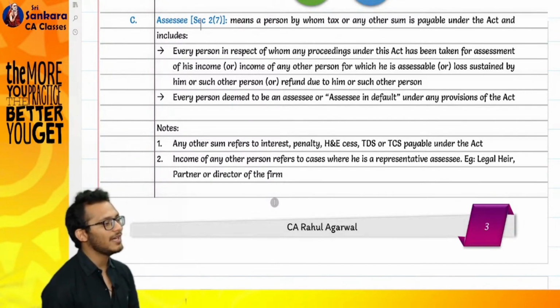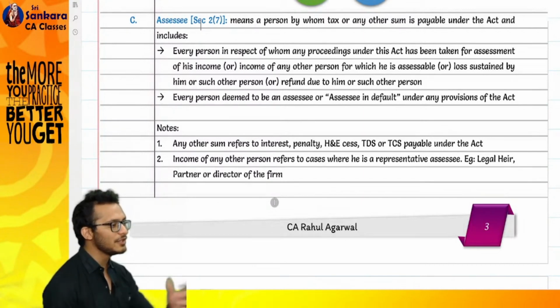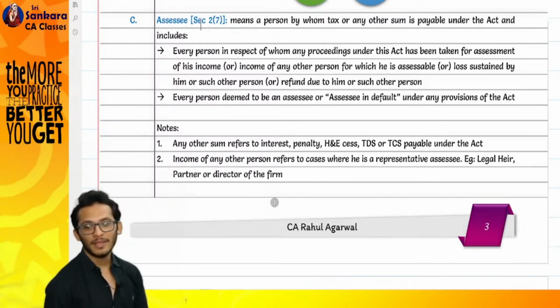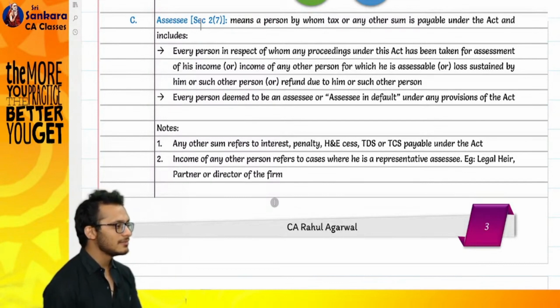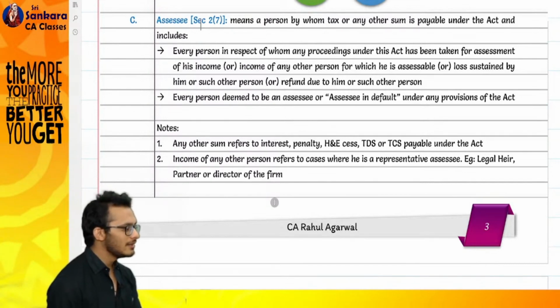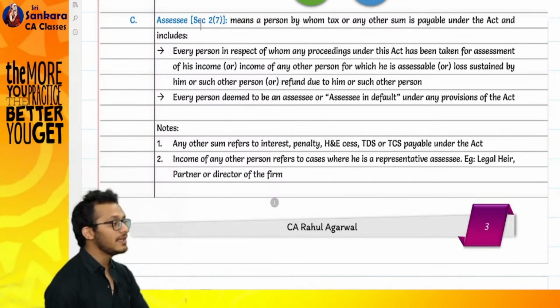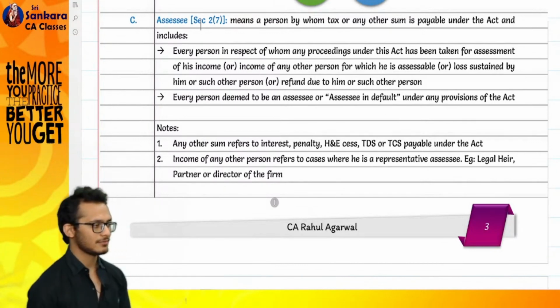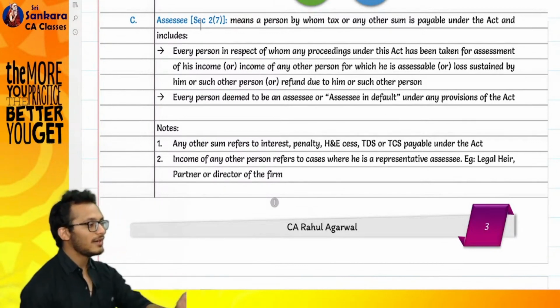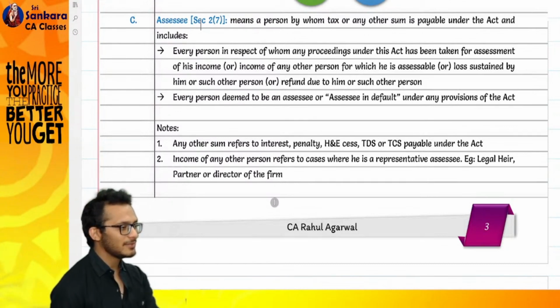Next year, when I filed my return, I said, sir, my income is 0. Income is 0, so my tax is 0. My penalty and interest are also 0. The assessing officer said, hey, you earned 5 lakh income this year? I'm like, yes. He's like, where is the tax? You are liable to assess my tax.